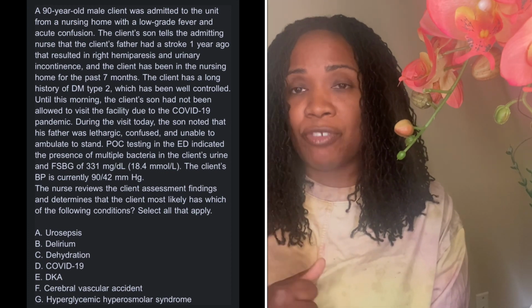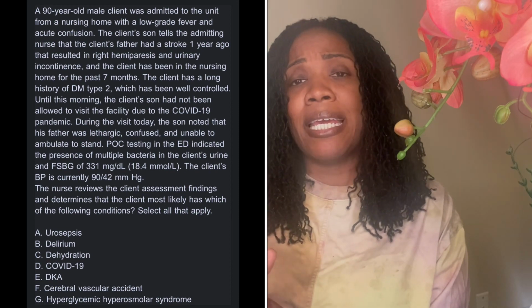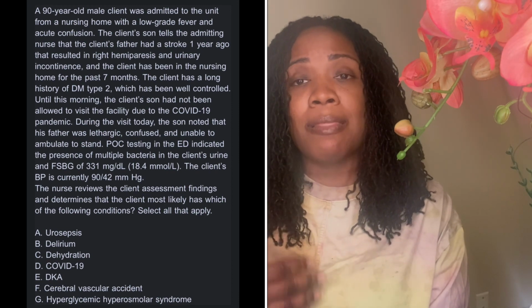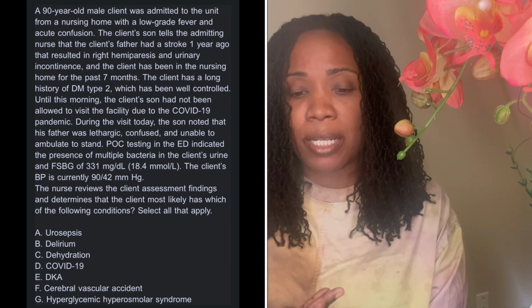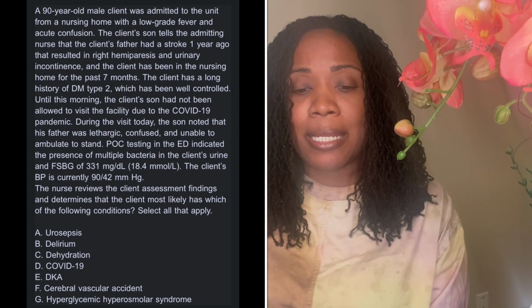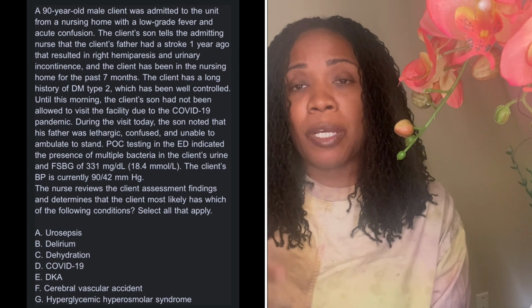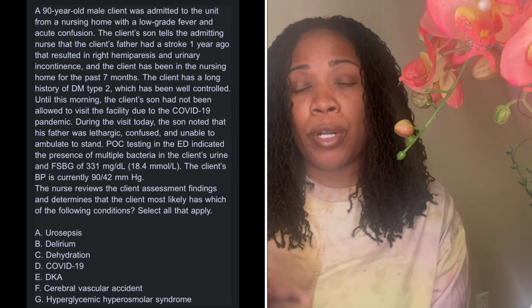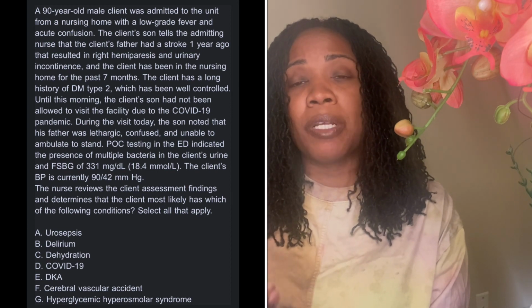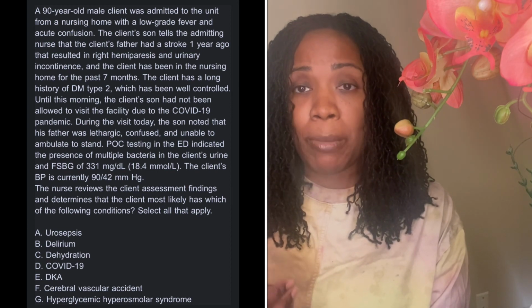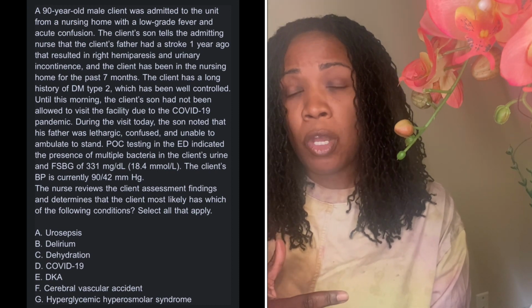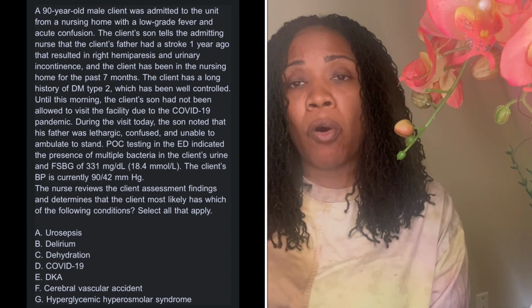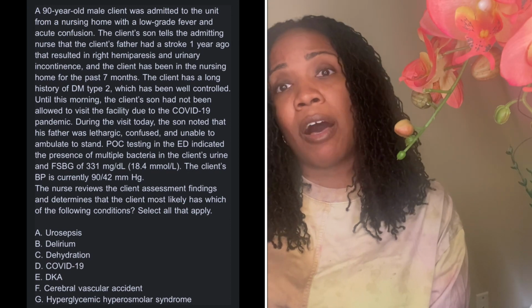The next one says dehydration. What in here would help me indicate that my patient may be dehydrated? What would help me indicate is this blood pressure. This blood pressure is 90/42. If my patient's blood pressure is 90/42, my patient's blood pressure is low, which means my patient is hypovolemic, meaning their blood volume is low.